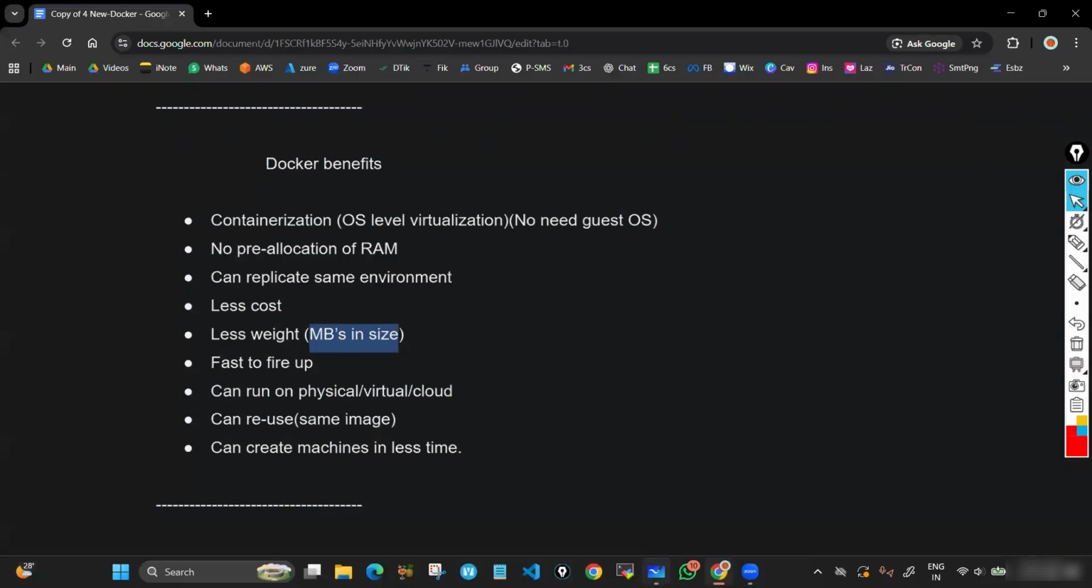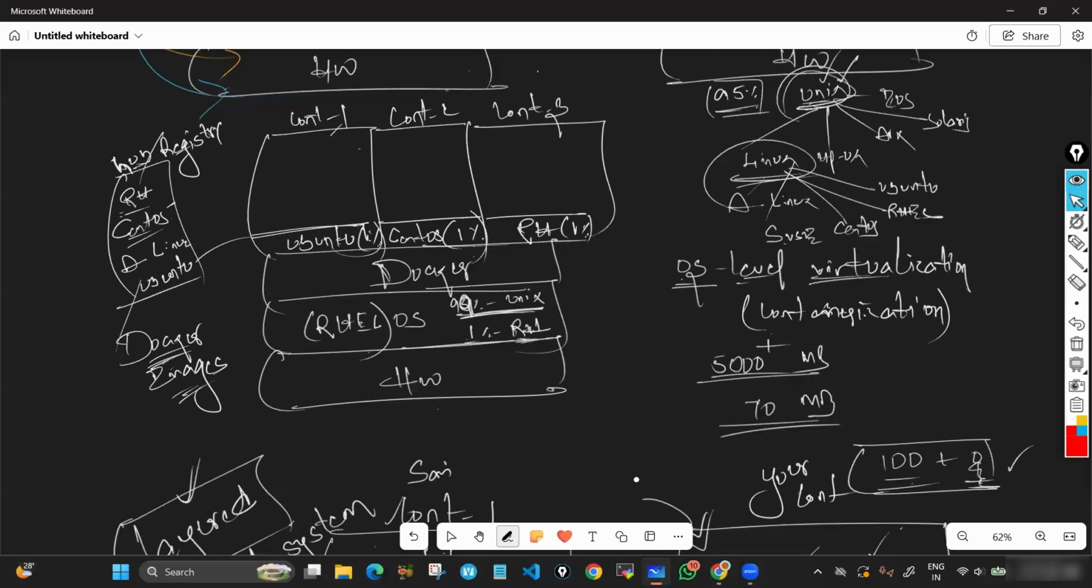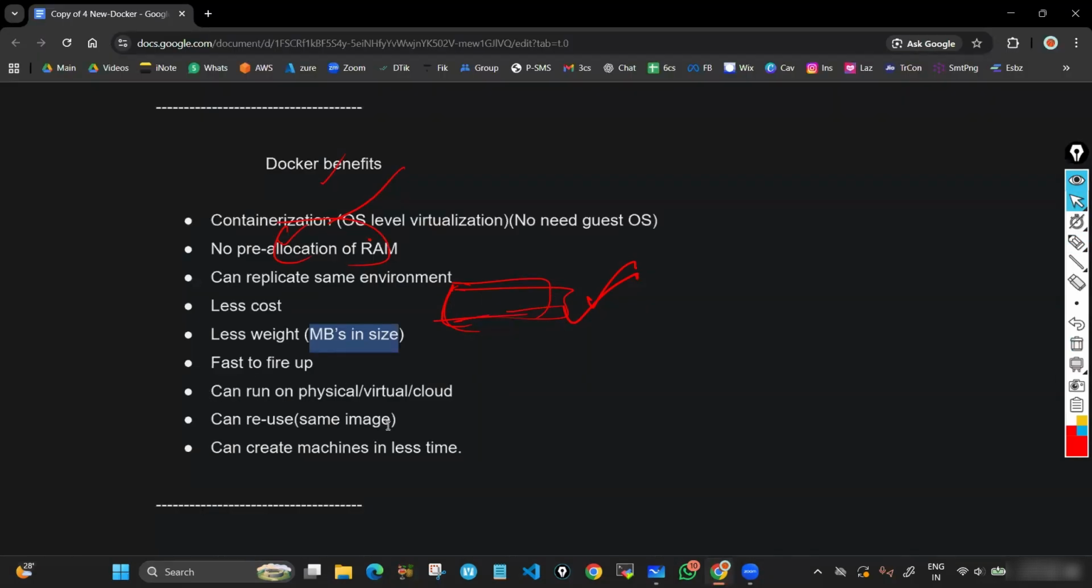Then fast to fire up. Fast to fire up means you can start quickly, because here already 99% of the OS is running. You just have to start only 1%. That's why container creation is pretty fast. In fact, it takes less than a second to launch a container. The base machine is running, you just have to deal with only 1%. That's why it's pretty fast. Then can run on physical, virtual or cloud. Any machine you can run.